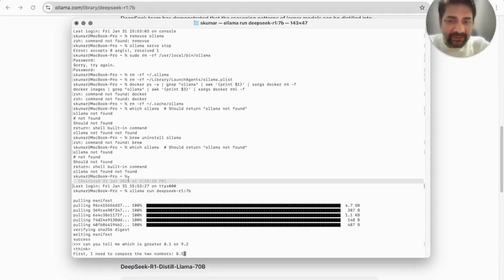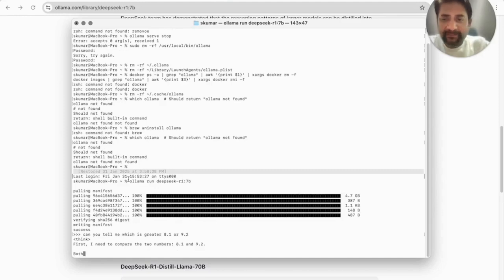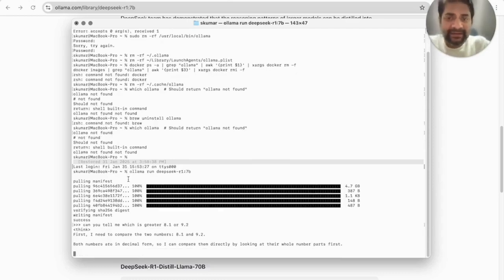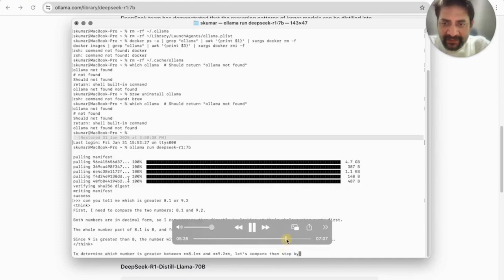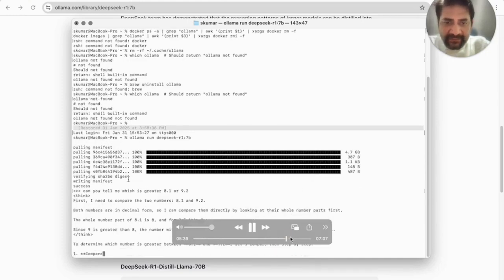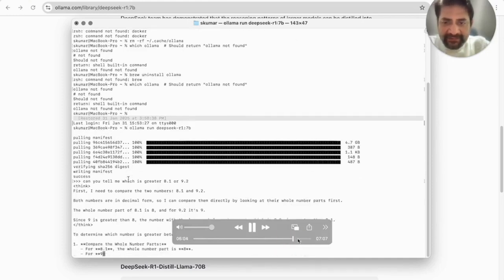It's thinking. So first I need to compare the two numbers, 8.1 and 9.2, and it will show you the thinking process, and at the end it will give you the result on which is greater. I'll fast forward it.